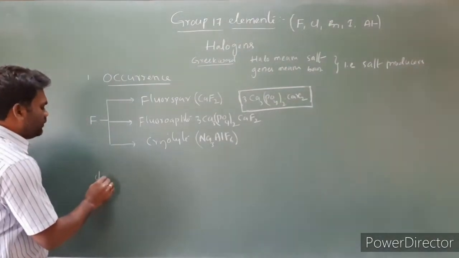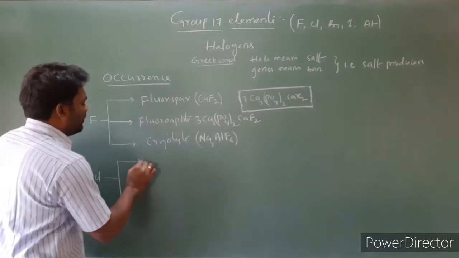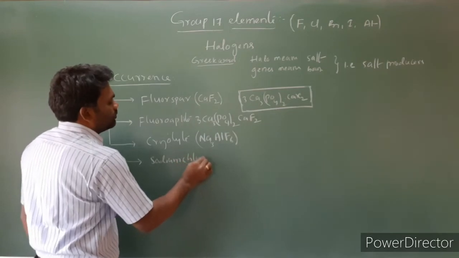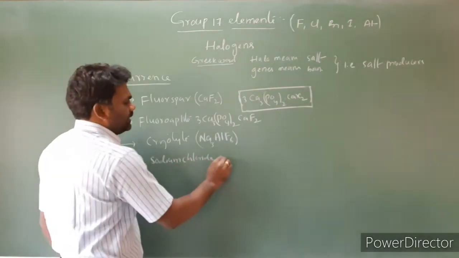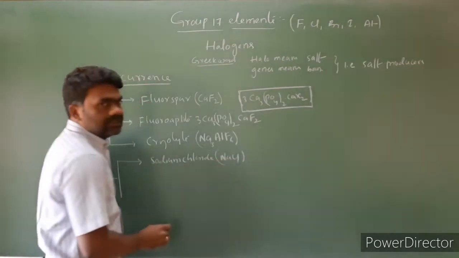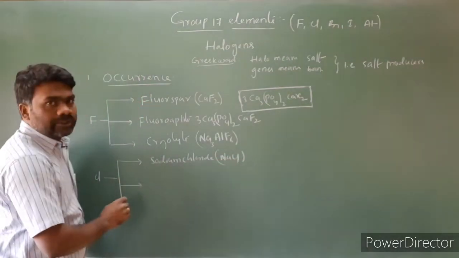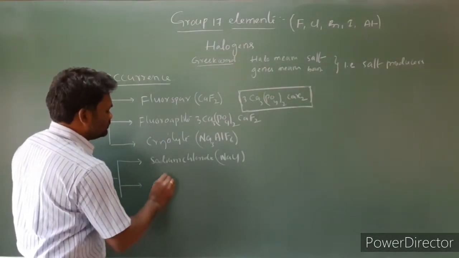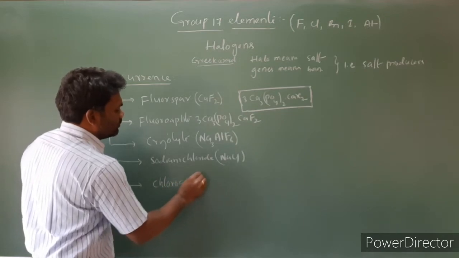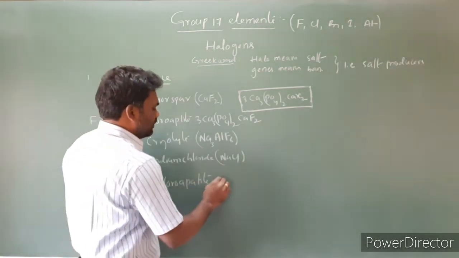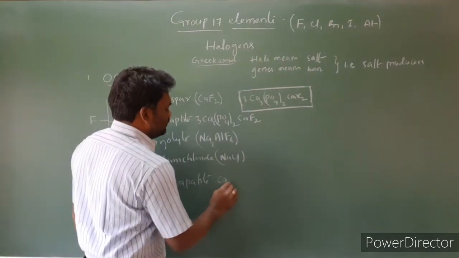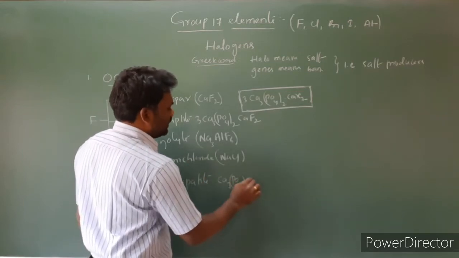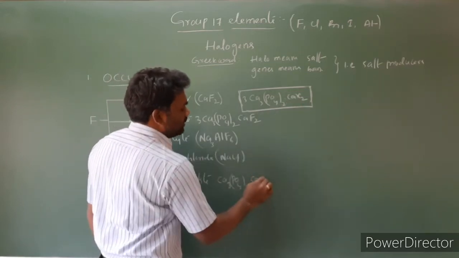Next, the occurrence of chlorine. Chlorine is available to us in the form of sodium chloride, NaCl. Next, chlorine is available in the form of chlorapatite. Its formula is 3Ca3(PO4)2·CaCl2, where in the place of X I am placing chlorine.